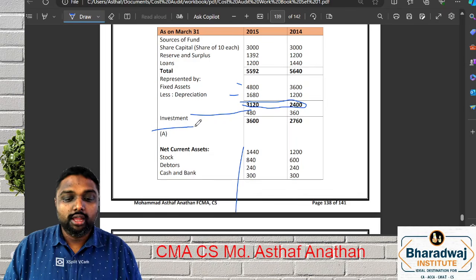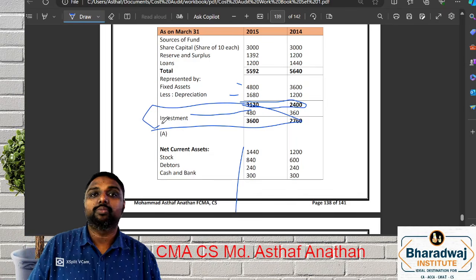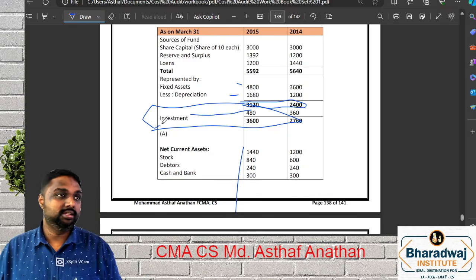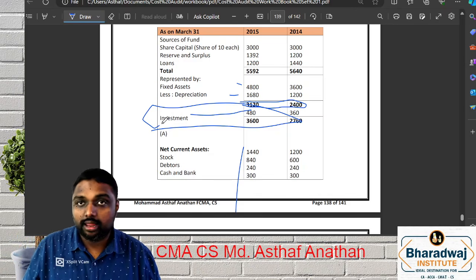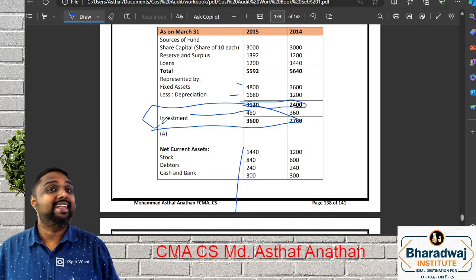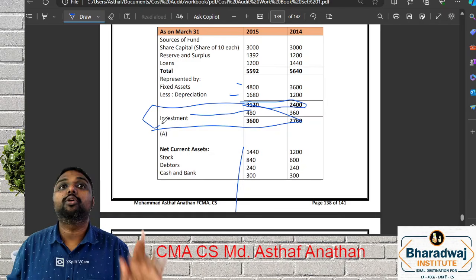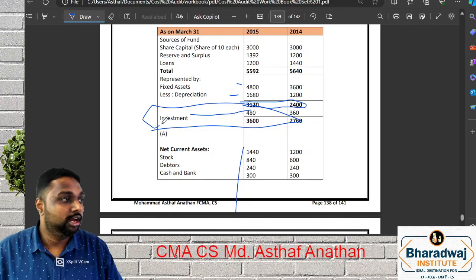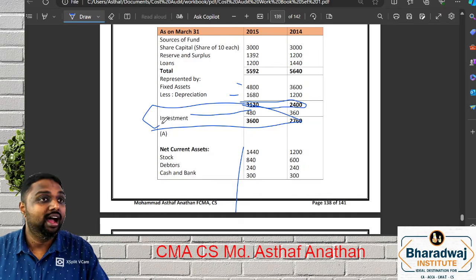We know investment is held outside the business, so we won't take it. For CA cost audit, the attachment to the cost audit report, their definition tells differently. This is a purely ratio analysis question, so we won't take the investment while computing the capital employed.